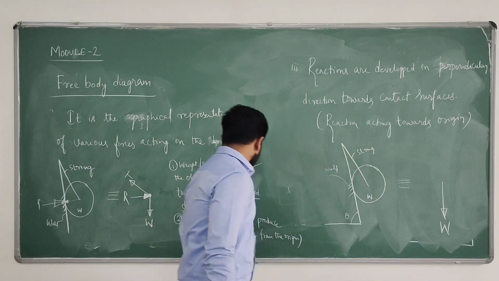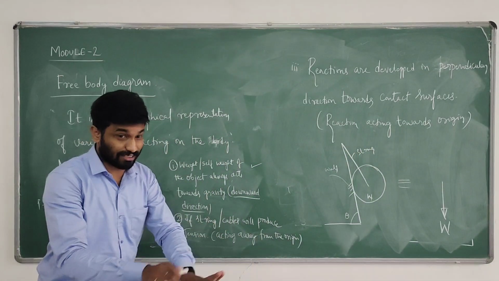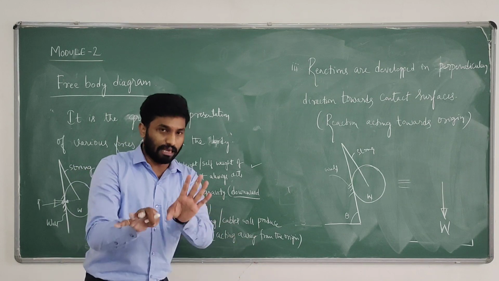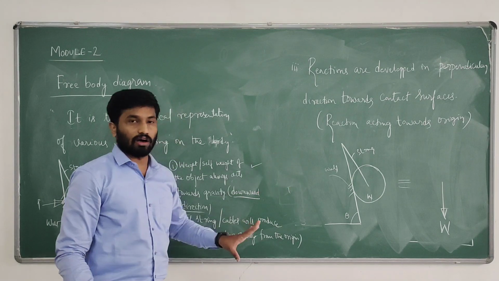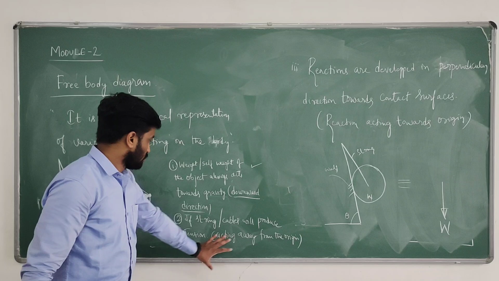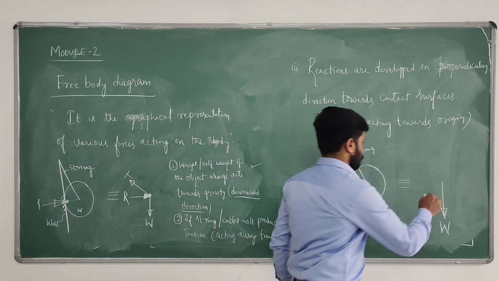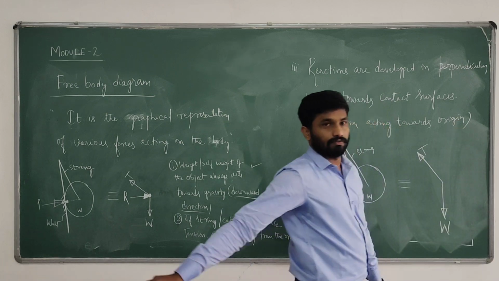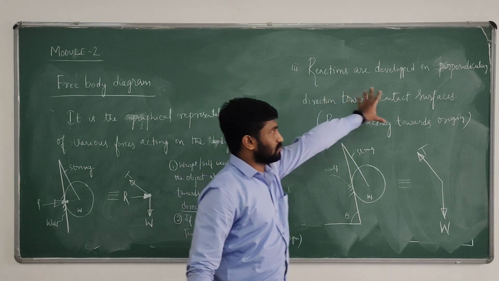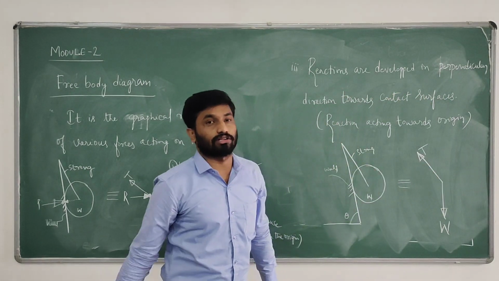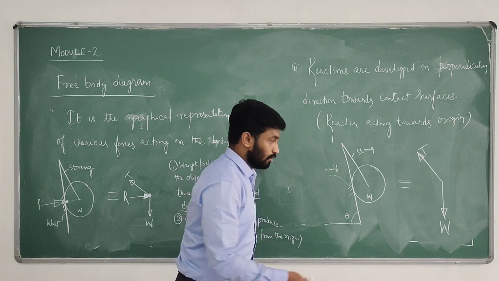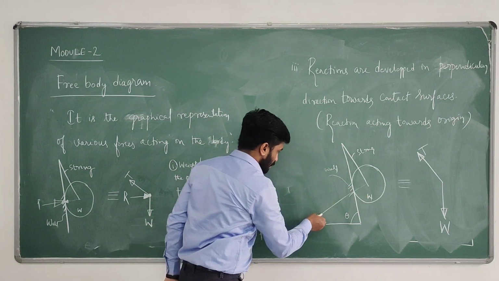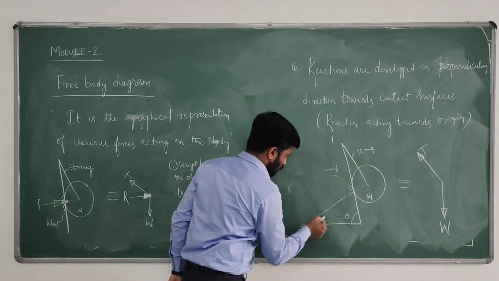Second thing, it's not mandatory to give a string or cable, but if a string or cable is present in a system, it will produce tension. It's a string, so it will produce tension. Third point, reactions are developed perpendicular to the contact surface. It's an inclined one, so draw the perpendicular.